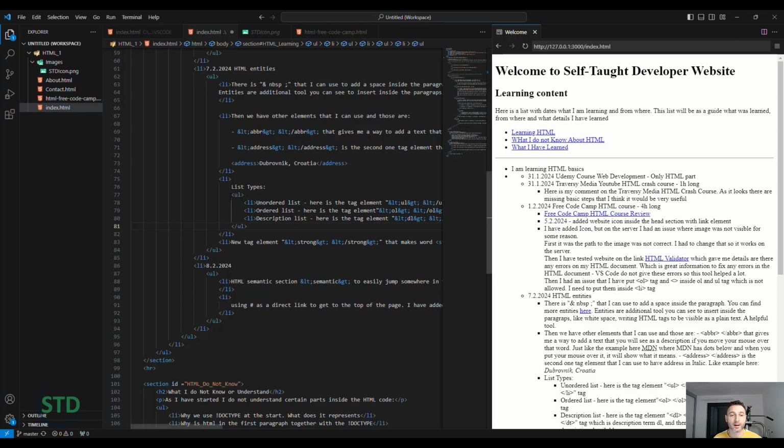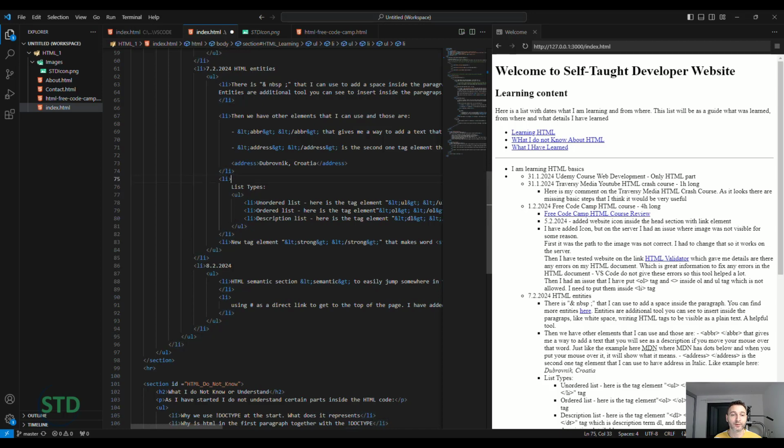So for example, there are some cases that I didn't know until I followed the tutorial and tested on my own. When you have a list, you cannot use an ordered or unordered list inside the list unless you put it before the closing tag.